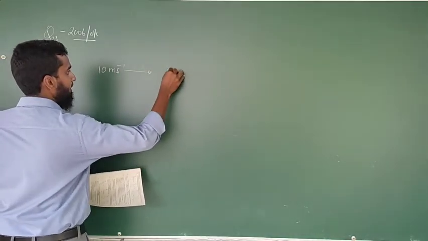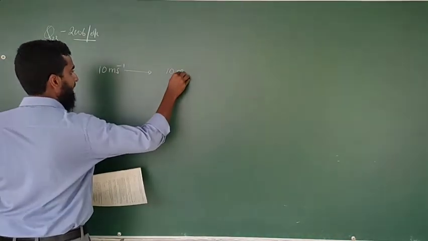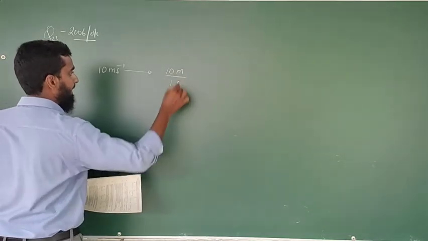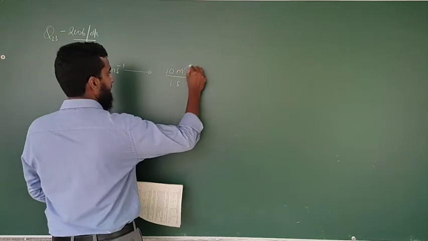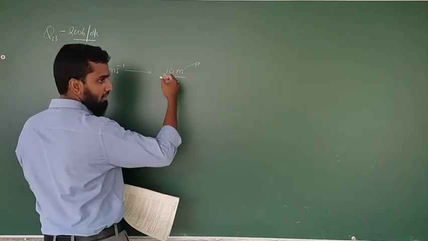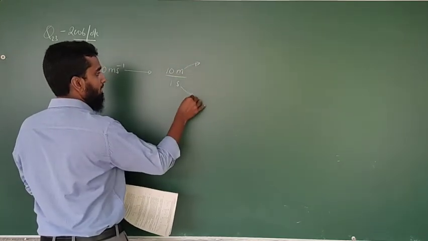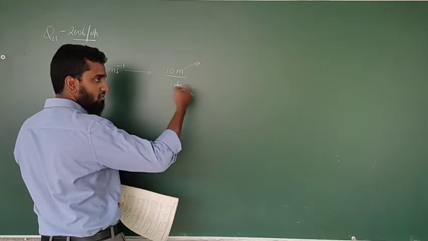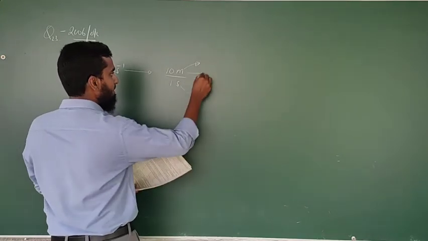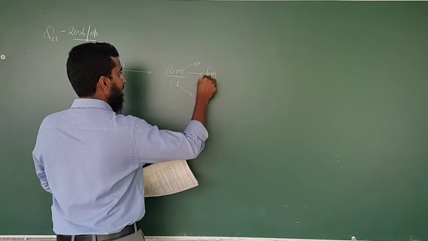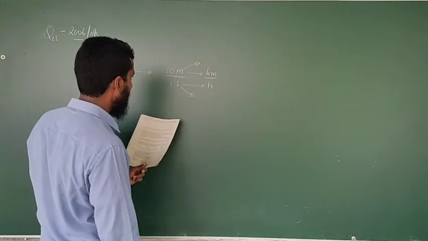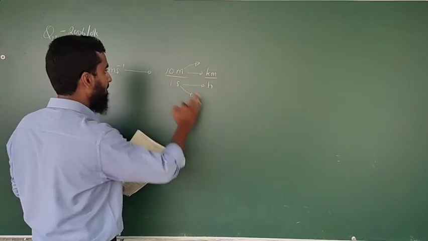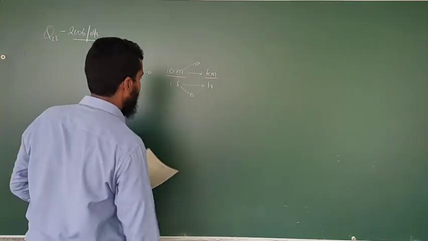First step, we have to write the numerator and the denominator separately. The second step, you have to change this into the asked unit, and this also should be changed to the asked unit. The asked one is kilometer per hour. Then change this into hour, change this into kilometer, right?